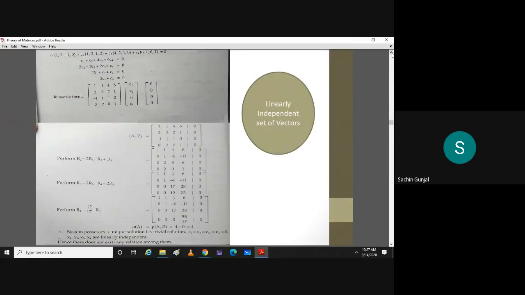So if in this example our rank is coming 4 and suppose our variables were 3, so it would be a non-trivial solution, no? Right. It would be a non-trivial solution.